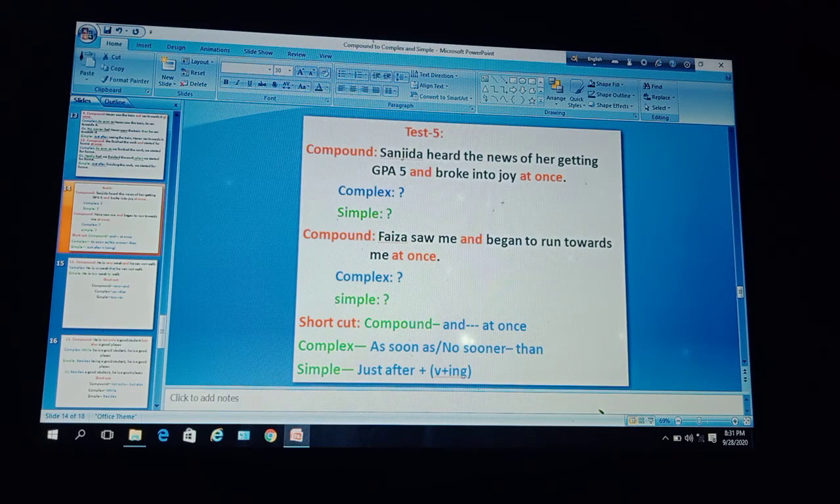Okay, dear learners, here is a test for you. Test 5, compound sentence. Sanjida heard the news of her getting GPA 5 and broke into joy at once. You have to make it complex and then simple. Then another test for you. Compound sentence. Faiza saw me and began to run towards me at once. You have to make it complex and then simple. Dear learners, try yourself.